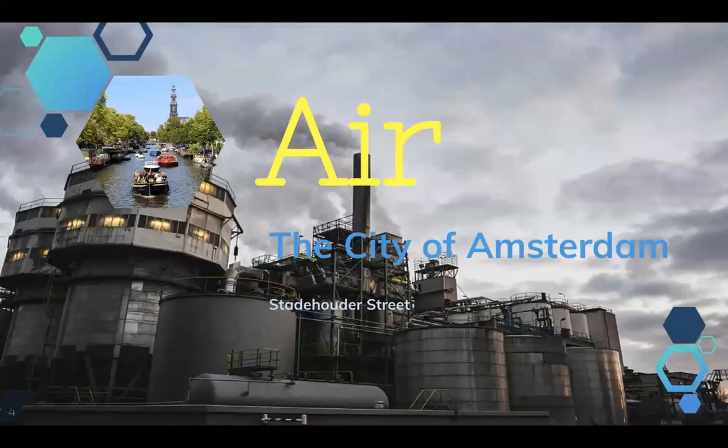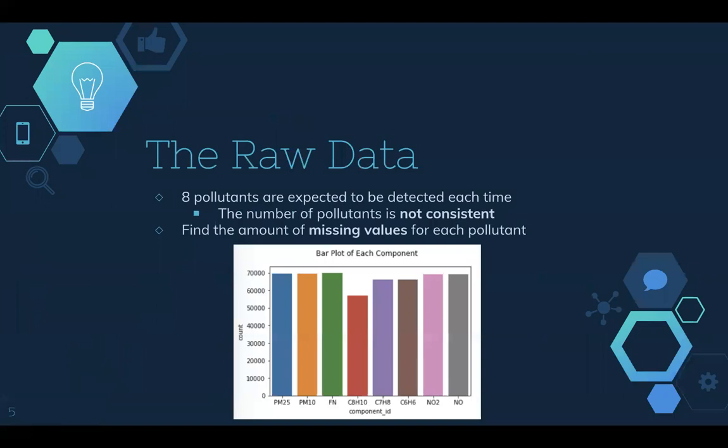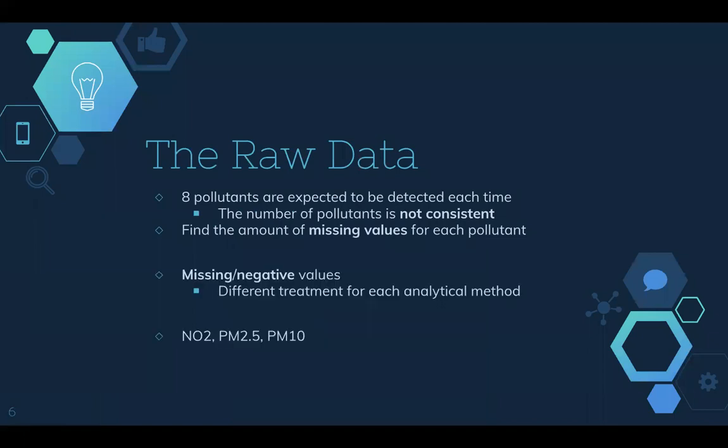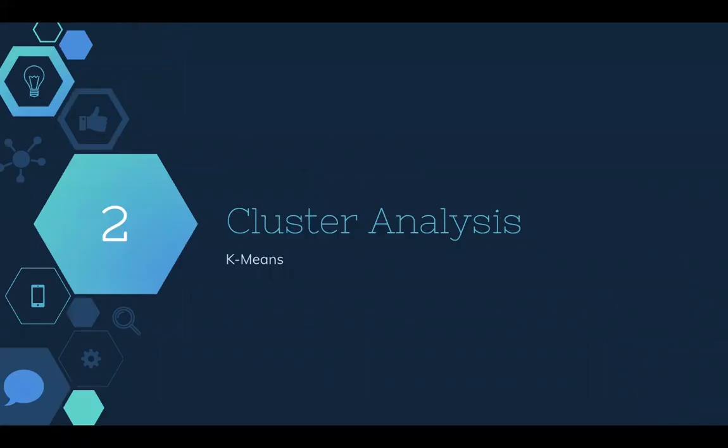So we were given the data of the amount of air pollutants detected on one of the busiest streets in Amsterdam. Looking at the data, we know that 8 different air pollutants are expected to be detected each time. However, there are missing values. And we chose 3 of the relatively consistent pollutants for our analysis: nitrogen dioxide, PM2.5, and PM10.